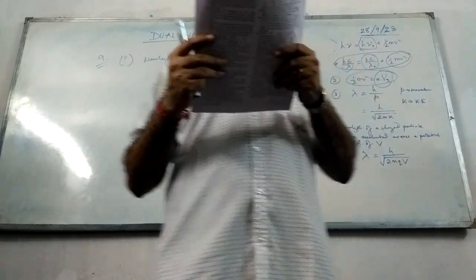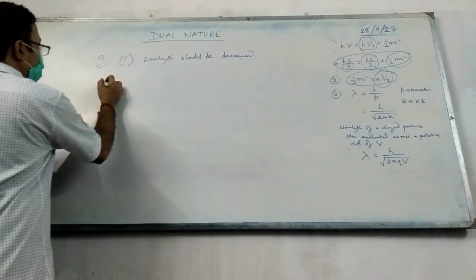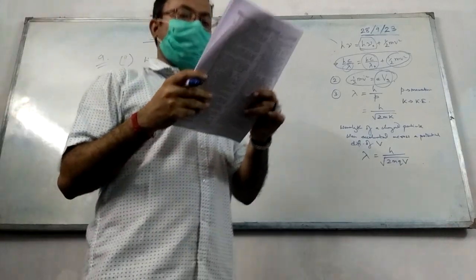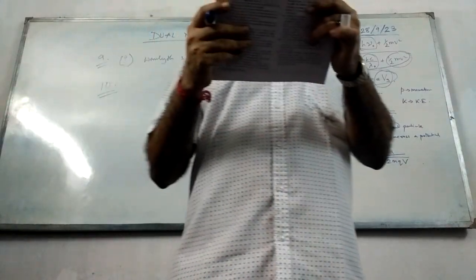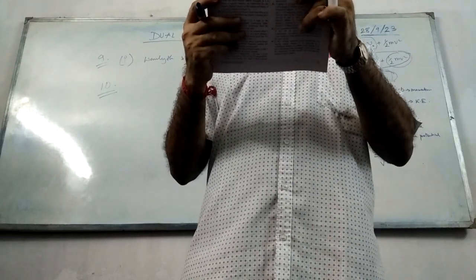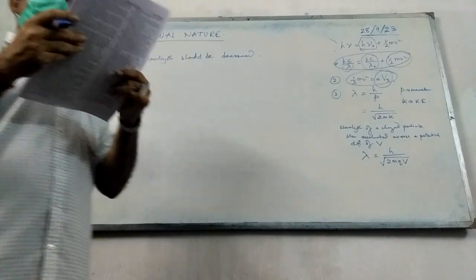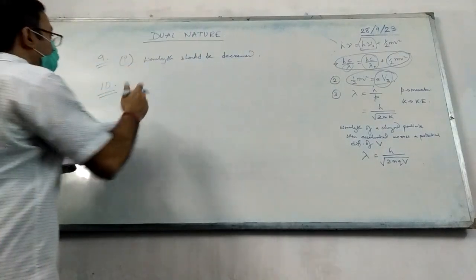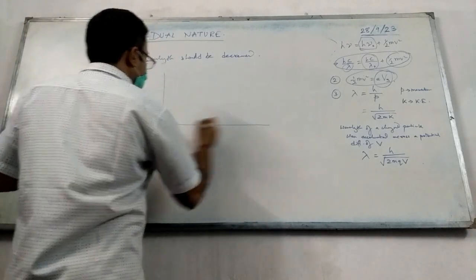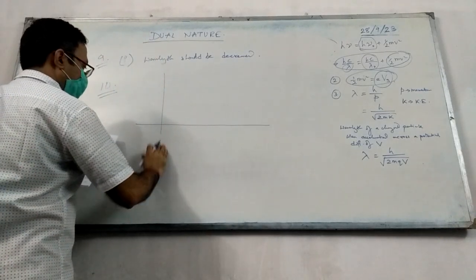Clear? Now question number 10. They are asking you to plot a graph showing the variation of stopping potential with frequency of incident radiation for two different photosensitive materials having work functions W1 and W2, where W1 is greater than W2. On what factors does the slope and the intercept of lines depend? So first you have to draw the graph. So obviously we'll have two graphs.